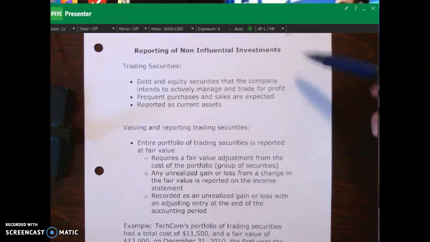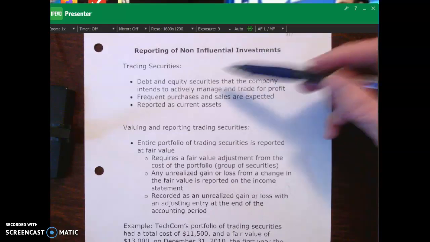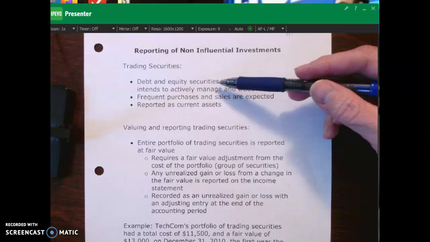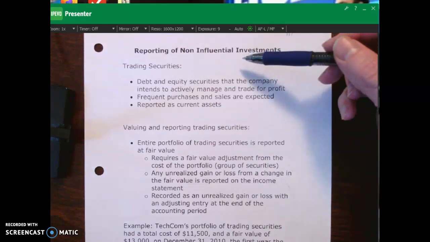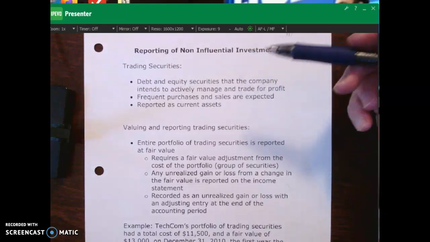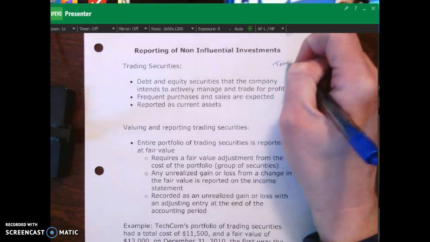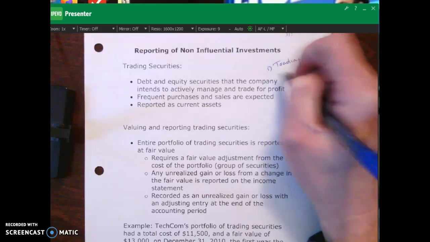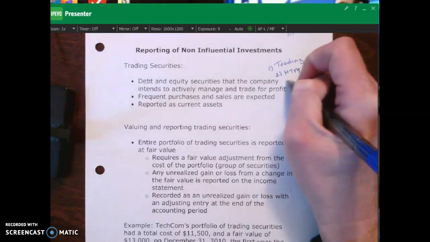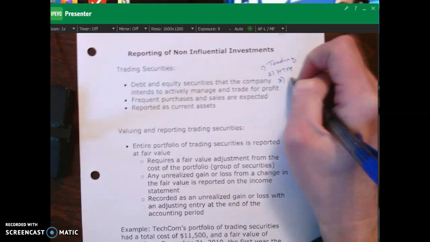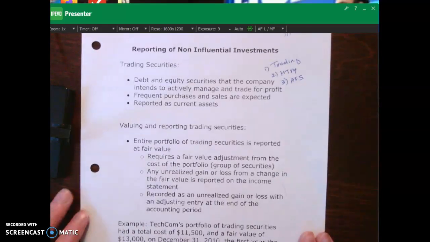And so in this lecture video, I'm going to start off by talking about reporting of non-influential investments. And specifically, I'm going to focus on trading securities. Okay. So the reporting for non-influential investments depends upon whether the security is a trading security, which we'll talk about in a second, a held to maturity (HTM) security, or an AFS, available for sale security. So let's talk about trading securities first.